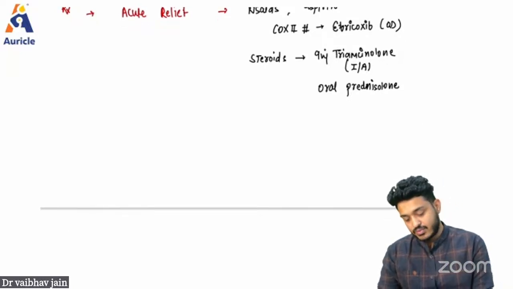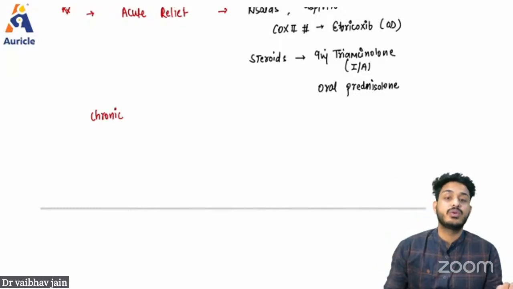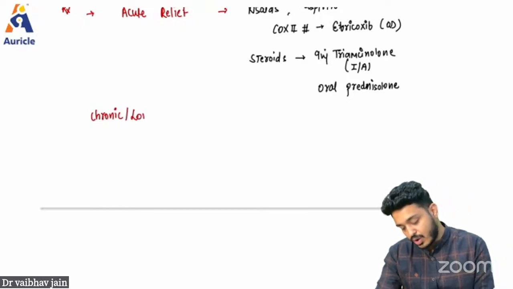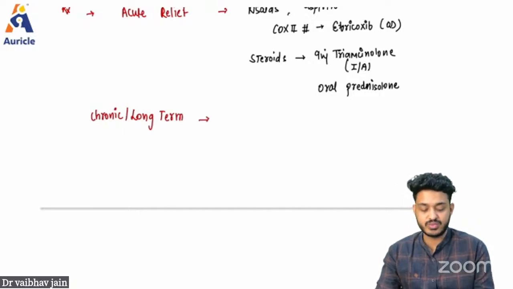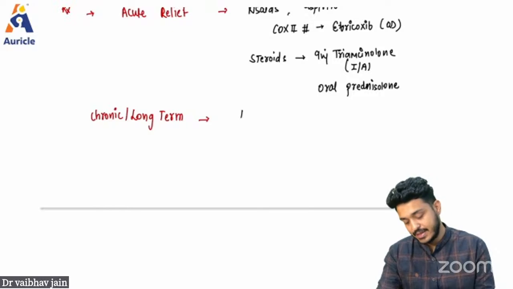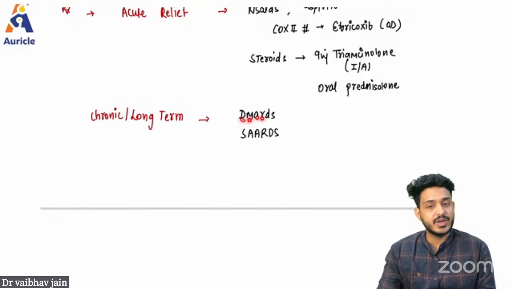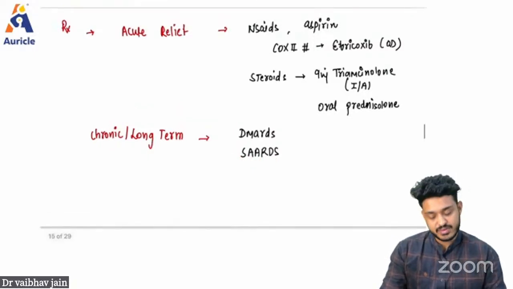Now, this is going to be the treatment of acute rheumatoid arthritis. But for chronic or long-term cases, you need to use certain drugs. What are these drugs known as? These are known as DMARDs. Sometimes they are also known as SARDs. What is DMARD? Disease modifying anti-rheumatic drugs, right? What is SARD? Slow acting anti-rheumatic drugs, right?